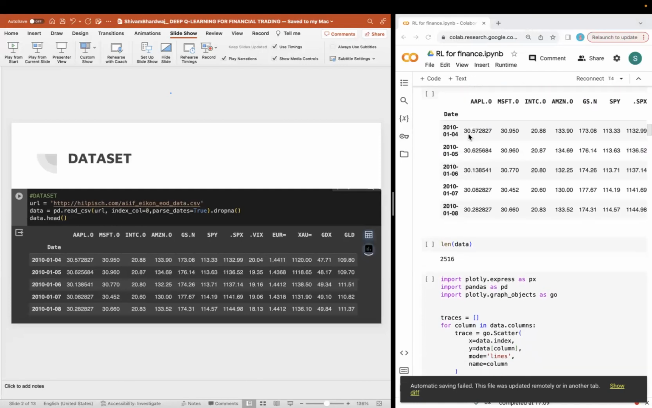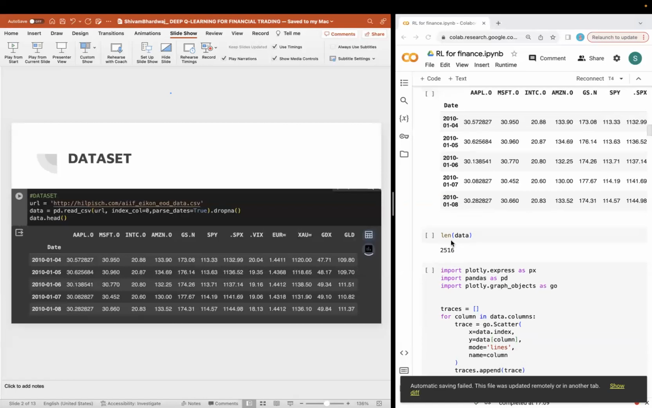For the columns, we have the closing value of each date for various stocks. And the length of the data comes out to be 2516.